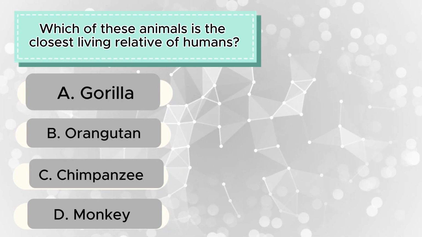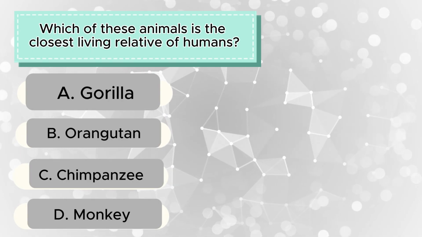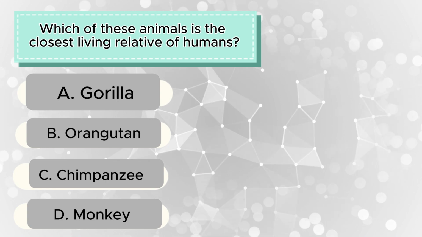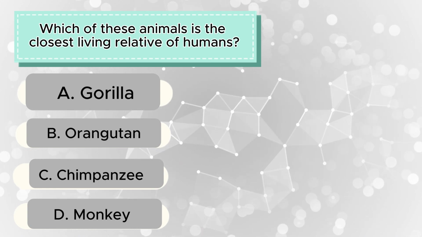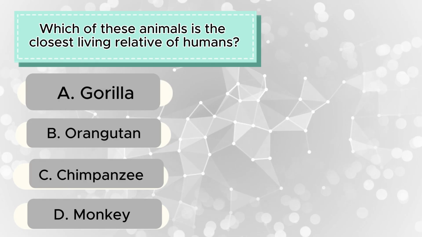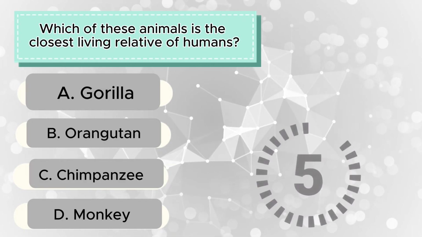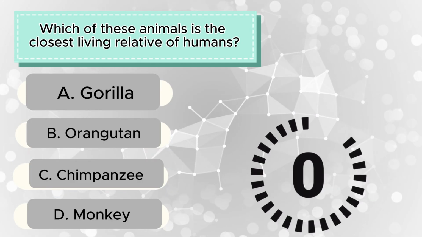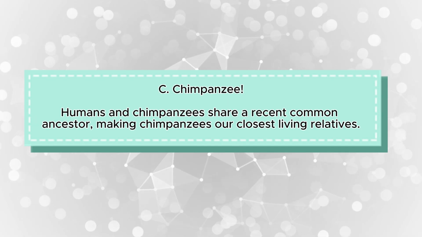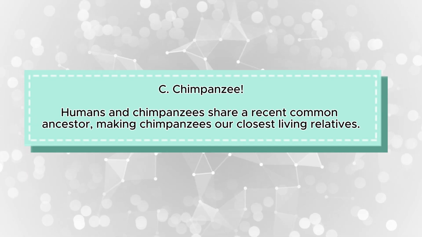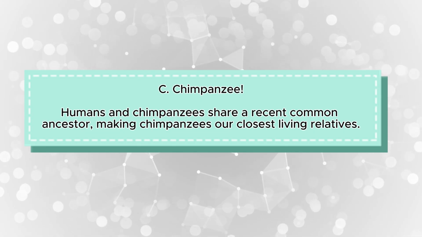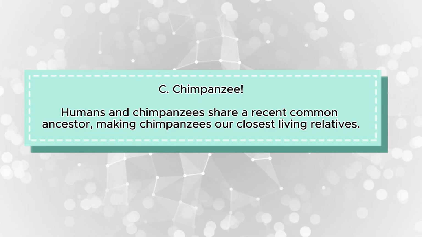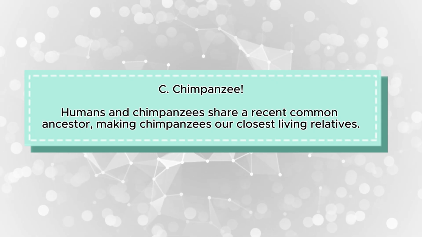Question 20. Which of these animals is the closest living relative of humans? A, gorilla, B, orangutan, C, chimpanzee, D, monkey. Time's up. The correct answer is C, chimpanzee. Humans and chimpanzees share a recent common ancestor, making chimpanzees our closest living relatives.